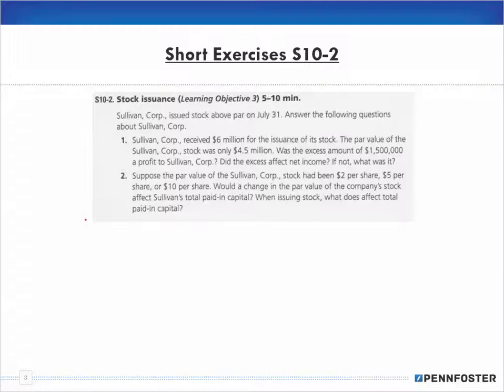Okay. So if Sullivan is receiving $6 million, and par was $4.5 million, it doesn't matter whether it was at $2 a share, $5 a share, or $10 a share in par. It says no, the change in the par value of the company's stock doesn't affect the total paid in capital.